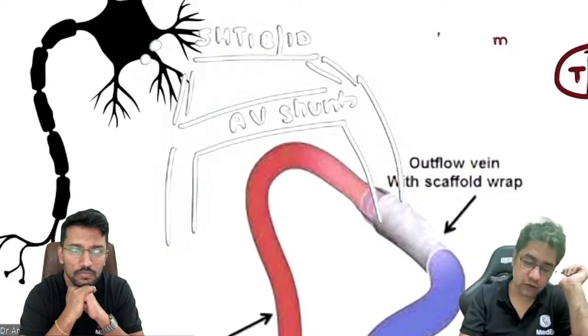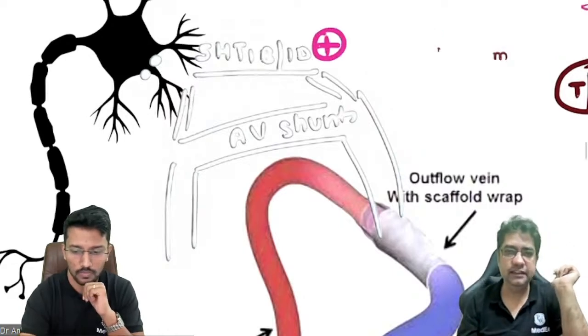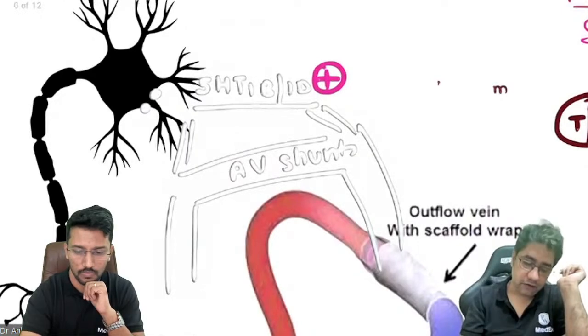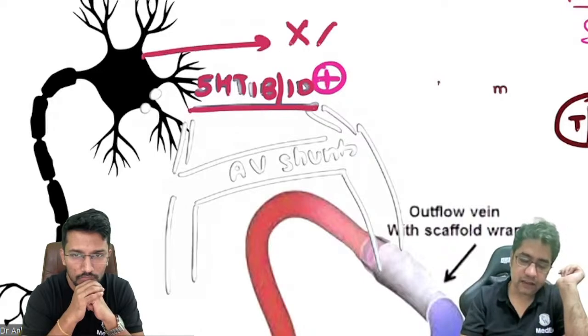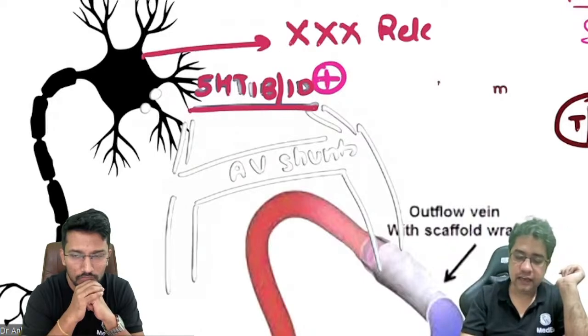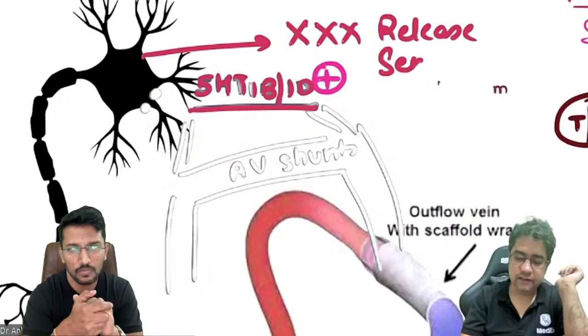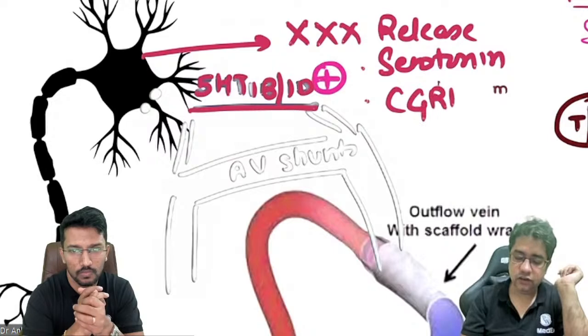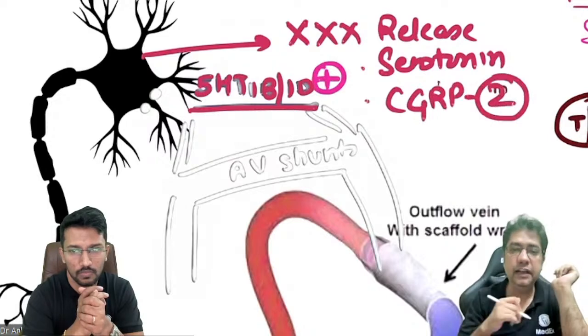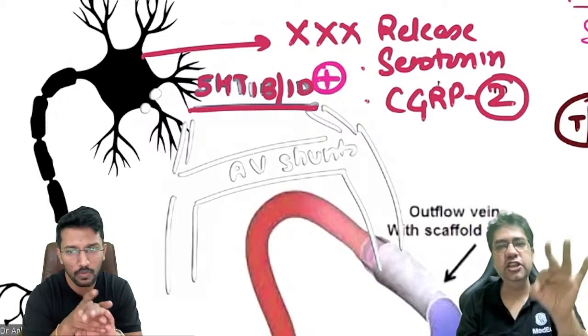Now, when you stimulate this 5-HT 1B 1D receptor on the nerve, remember it will inhibit the release of serotonin, and it will also inhibit the release of one inflammatory mediator which I will be telling you, CGRP.